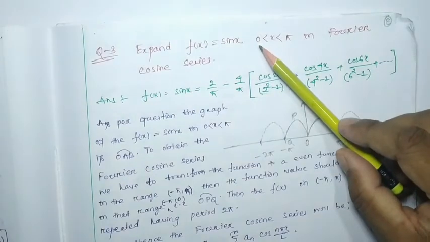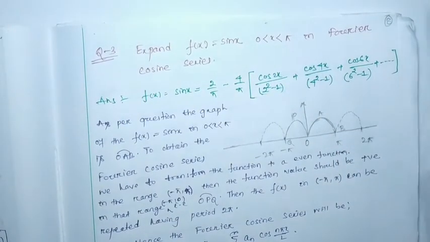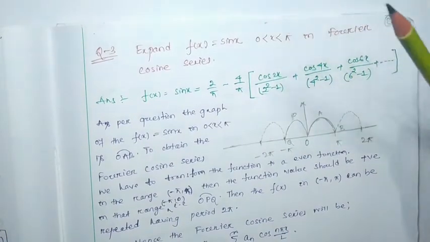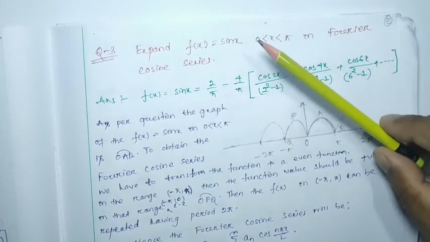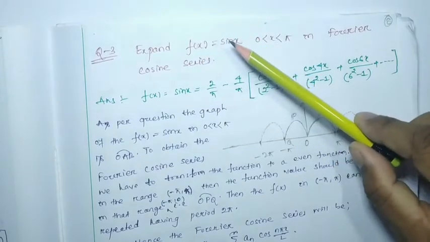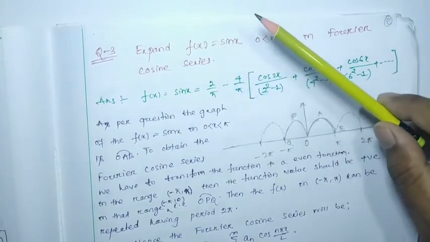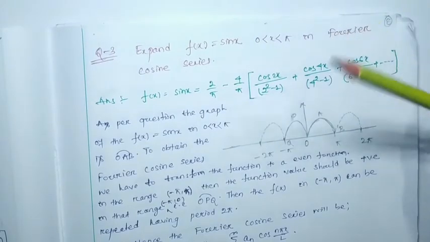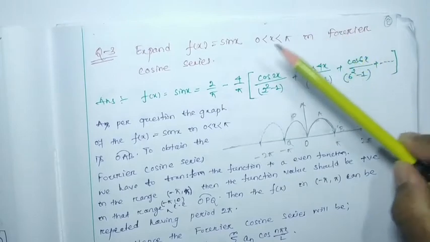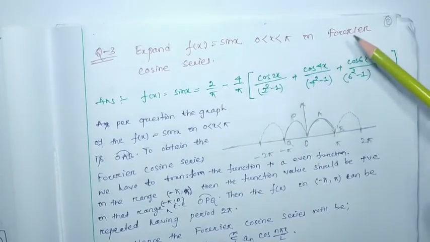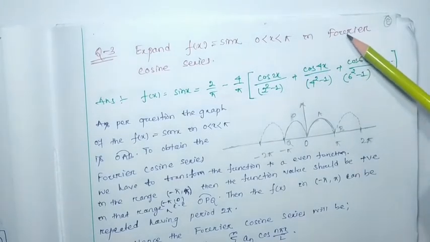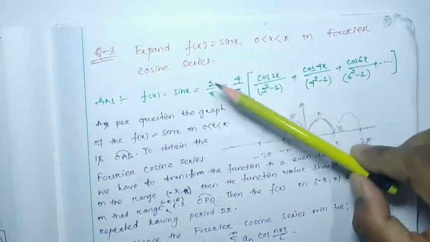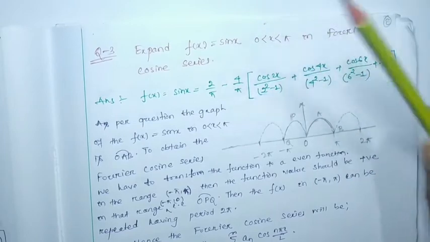As the function exists in between 0 to pi, it is not periodic. So our objective is to transform this function from non-periodic to periodic. Another thing we have to keep in mind: if the question asks for finding the Fourier cosine series, then the function is transformed to a periodic even function.